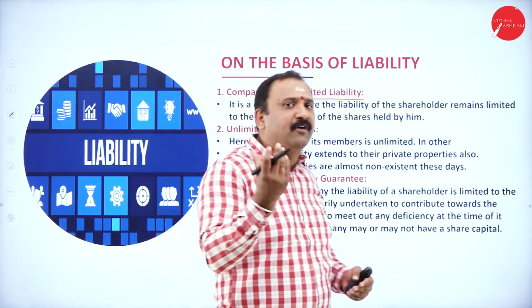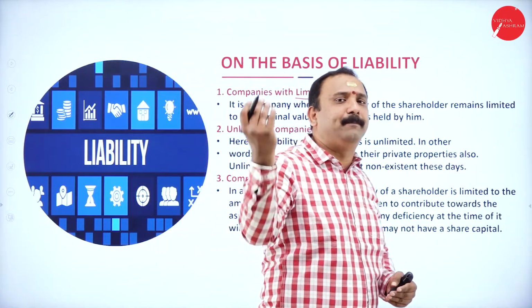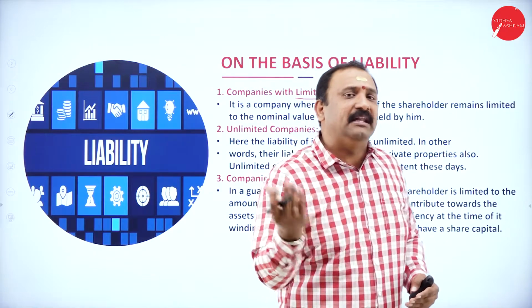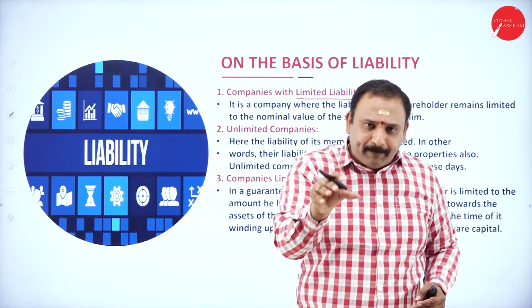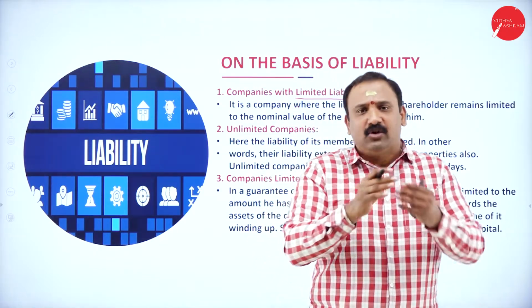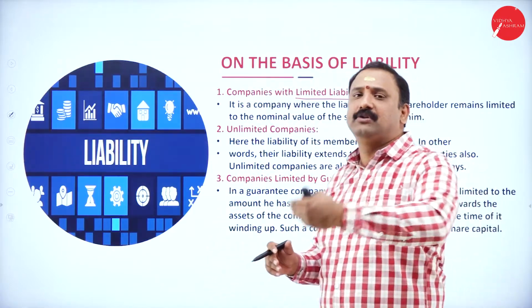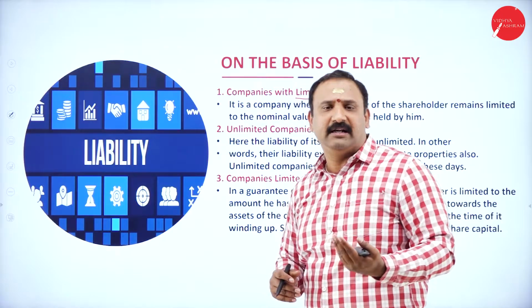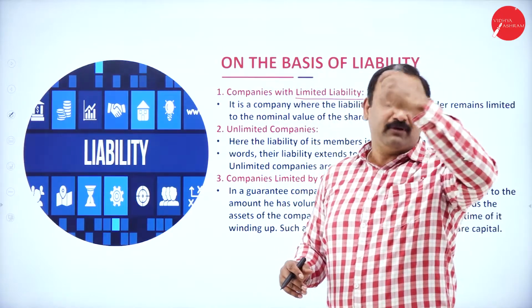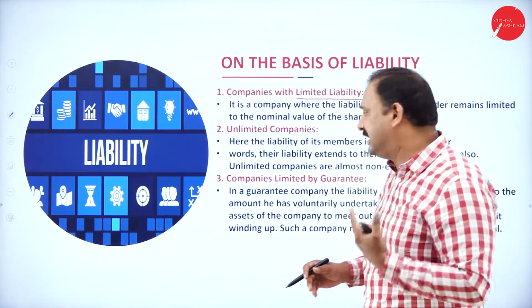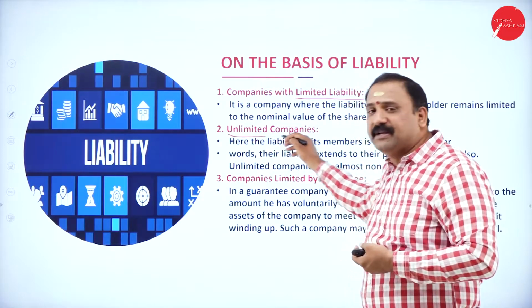For example, if I have 100 shares of a company named Titan, my liability towards that company is restricted only to the level of shares being held. That's all. If the company winds up, I will be held liable only to that particular level. I will not be liable for the entire company's debts. Followed by unlimited companies.